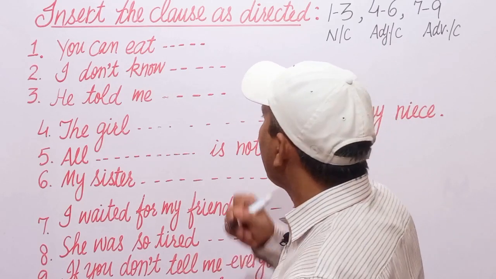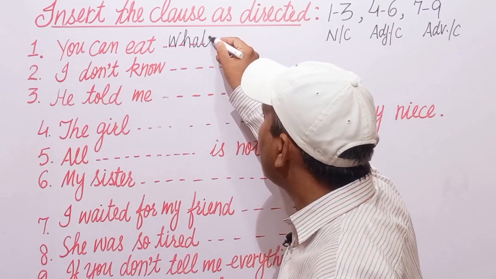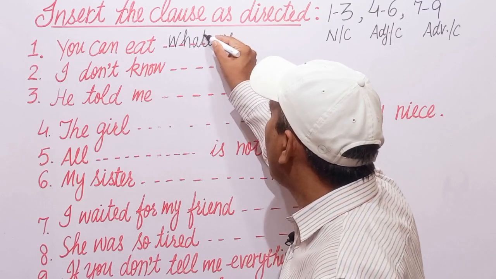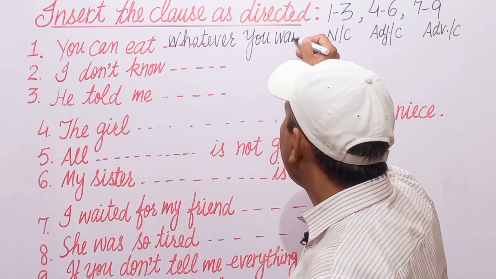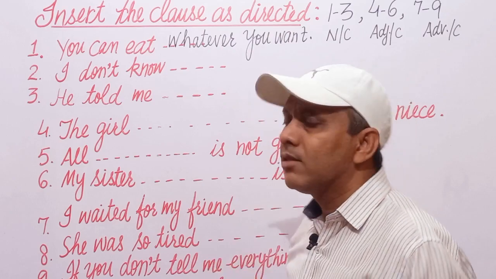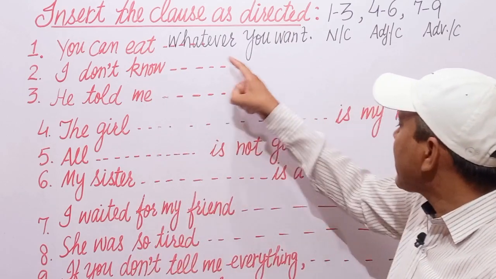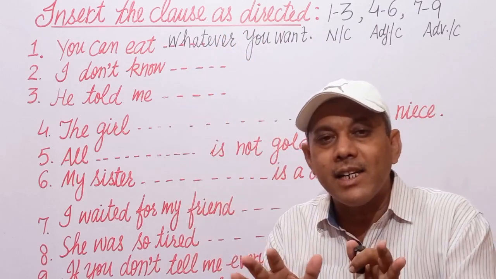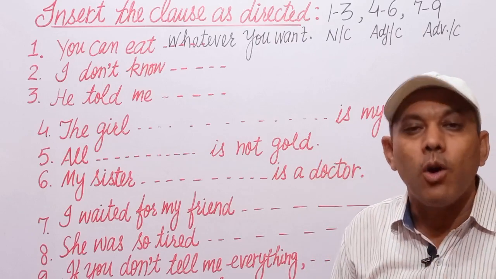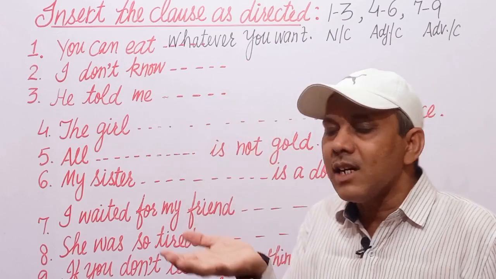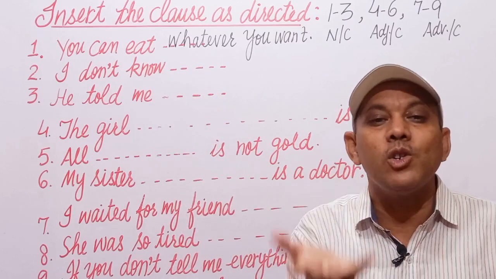Means you can fill in whatever you want. You can fill in whatever you want. Means you can eat something. This whatever you want is acting as a noun clause. You want, subject verb combination. It gives the answer of what do you want, what you want to eat.